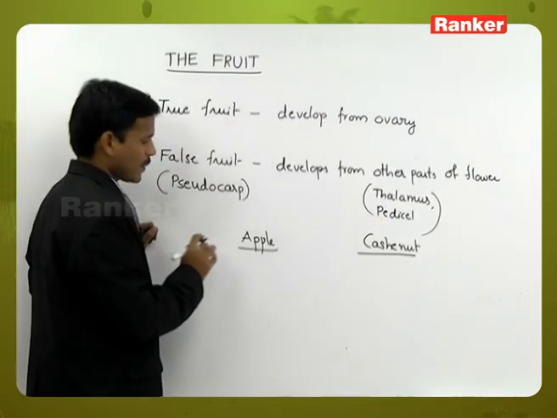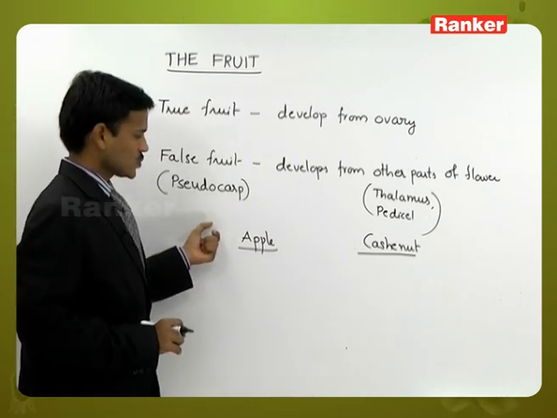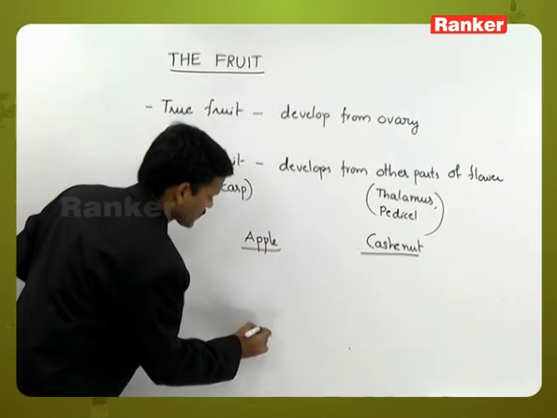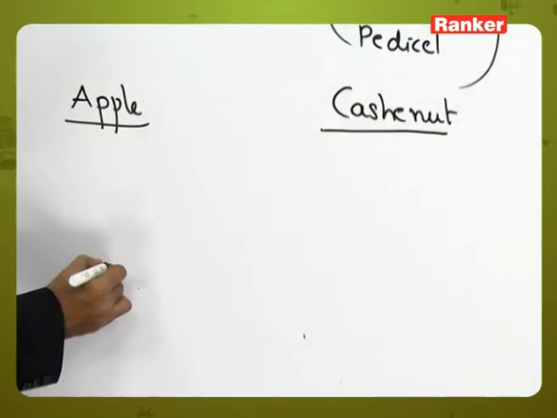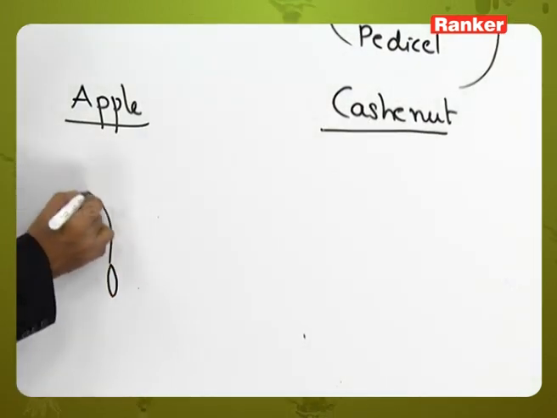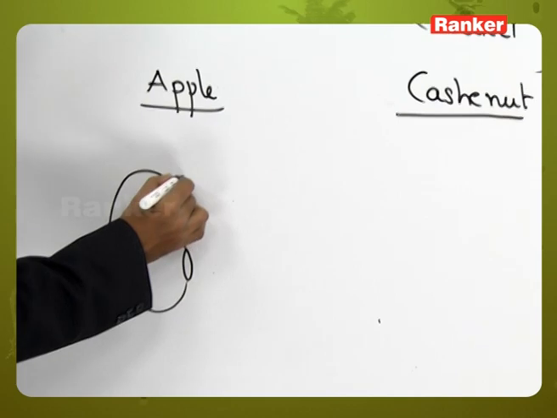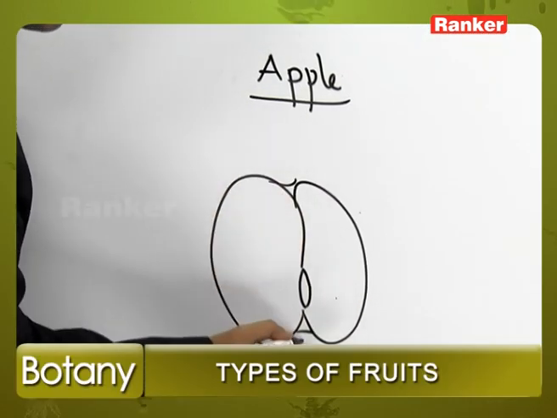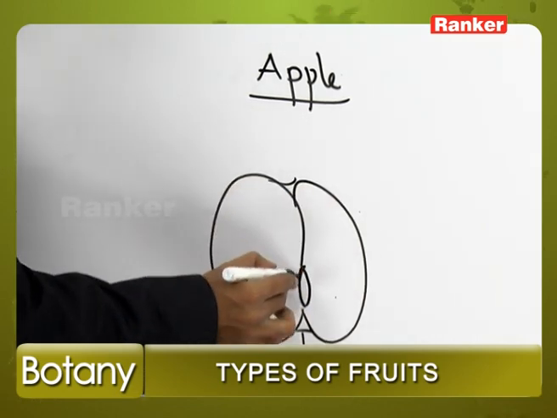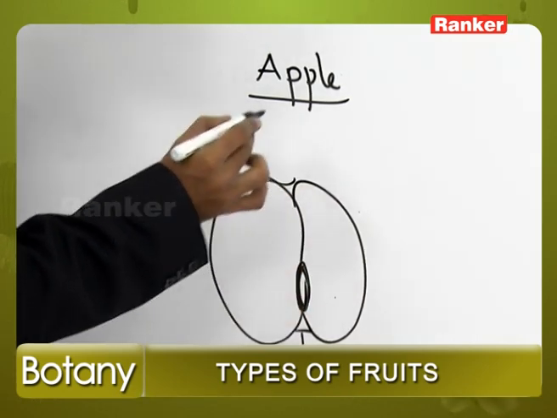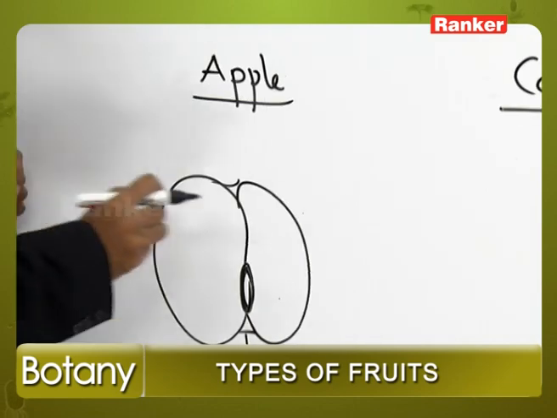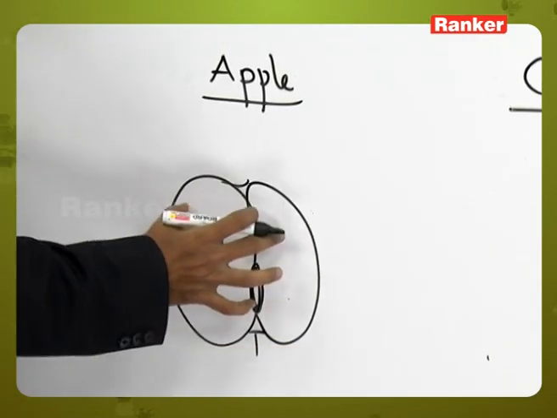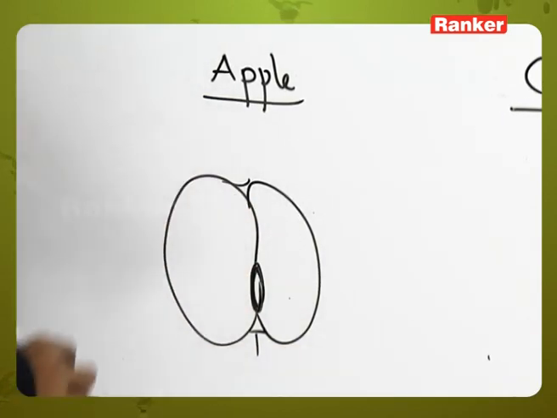In apple, thalamus develops into fruit. Here it is ovary, but the ovary is not developing into fleshy part. Here the other part, it is nothing but thalamus.